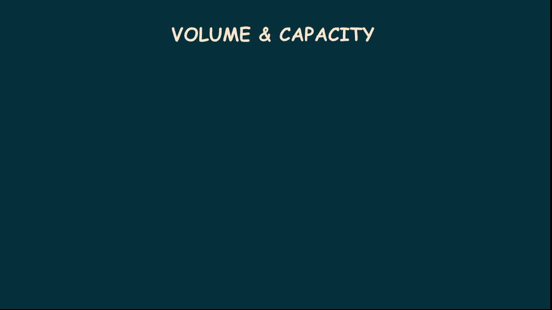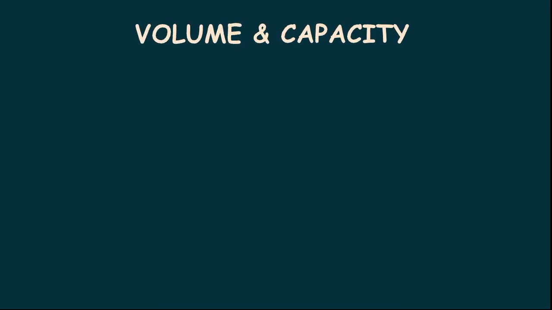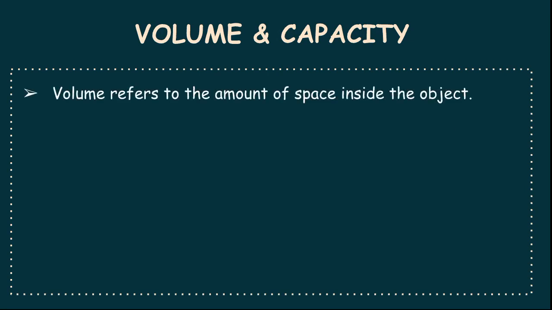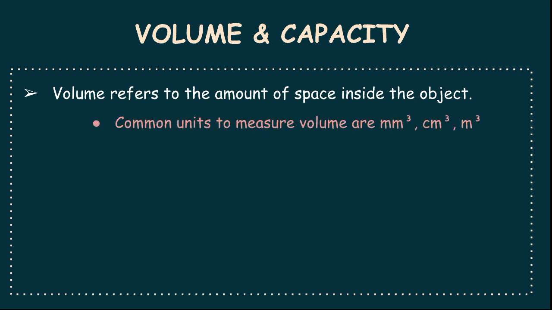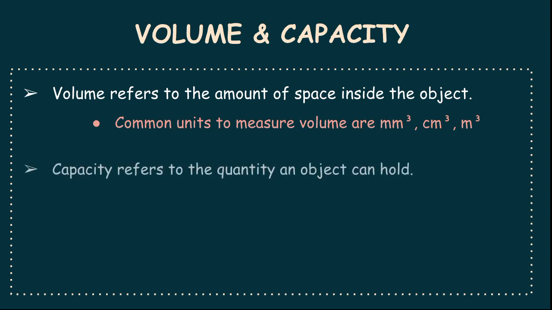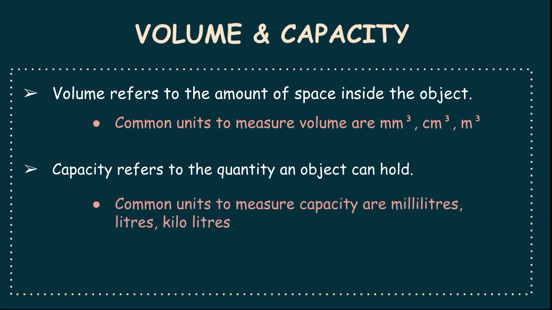Now let us see the relationship between volume and capacity. So we know that volume refers to the amount of space inside the object. It's usually measured in millimeter cube, centimeter cube, and meter cube. Then what is capacity? Capacity refers to the quantity an object can hold. The common units to measure the capacity are milliliters, liters, and kiloliters.